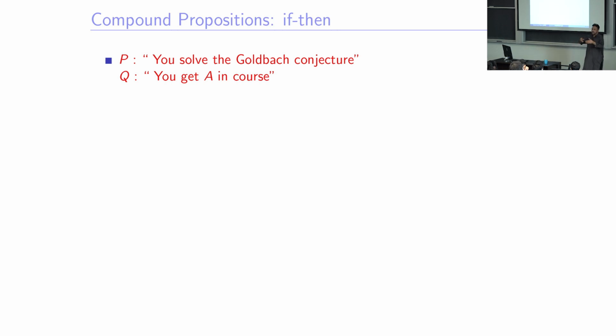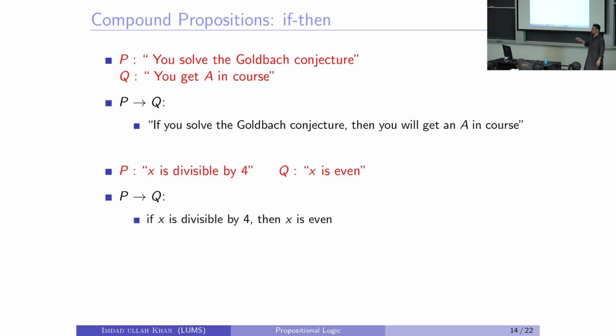No. I just make the statement. Just state the fact. The Goldbach conjecture, then you will get an A, right? So it's a policy, a promise, a conditional statement, right? And it's a standing policy in the class, okay? It's my promise. If you solve the Goldbach conjecture, you will get an A in this course, okay? We'll talk about this in a while.